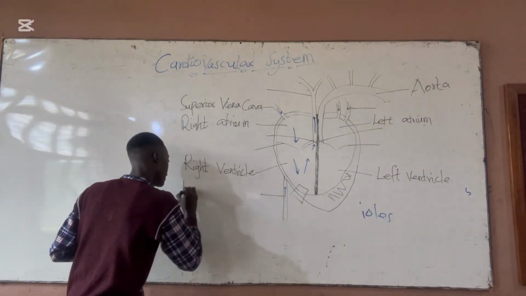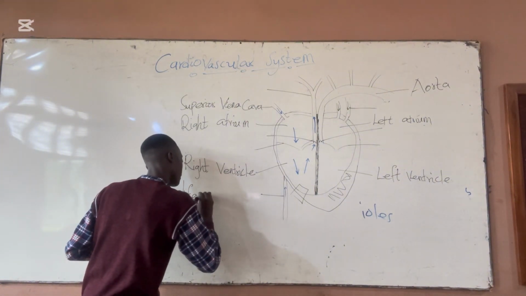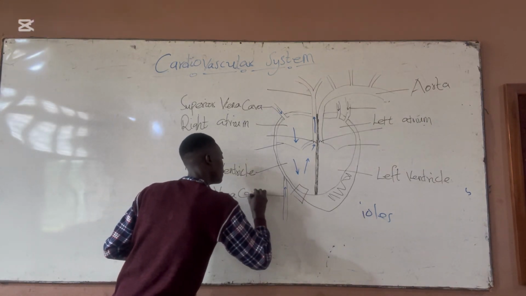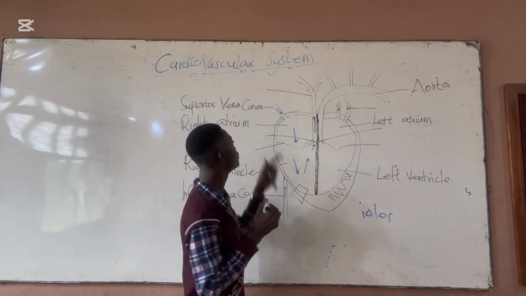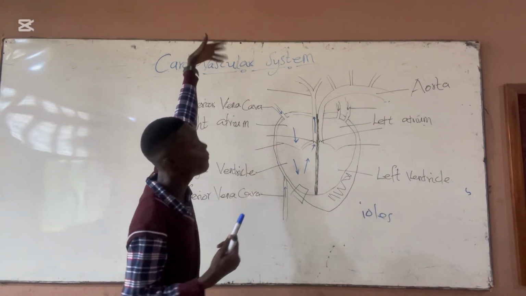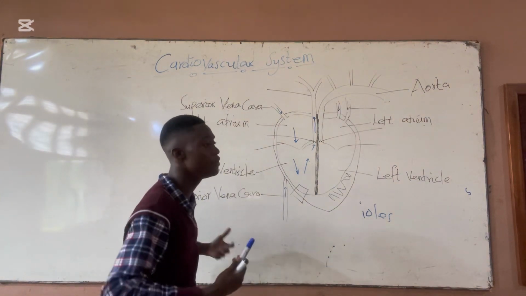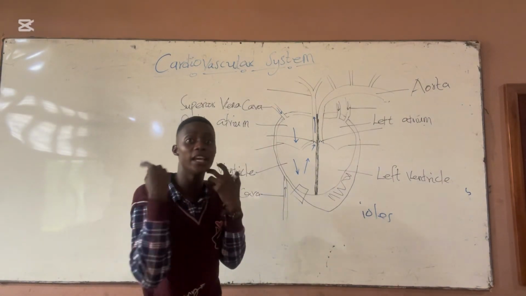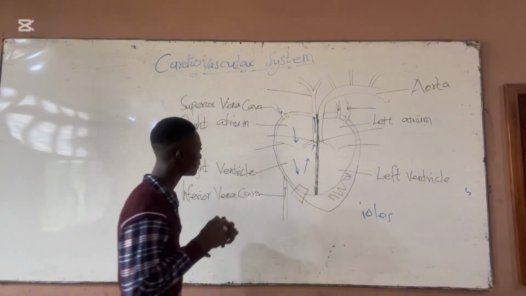And inferior vena cava. So superior vena cava brings the blood to the heart from the upper part of the body, and inferior brings it from the lower part of the body. And they are veins because they take blood towards the heart.